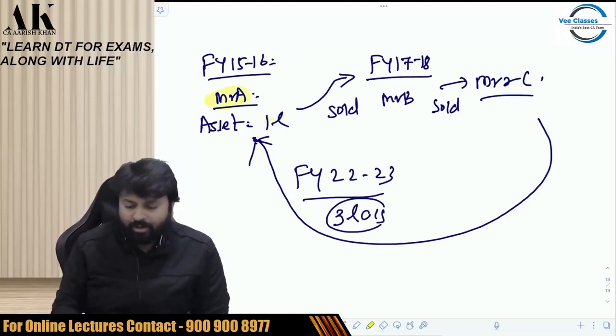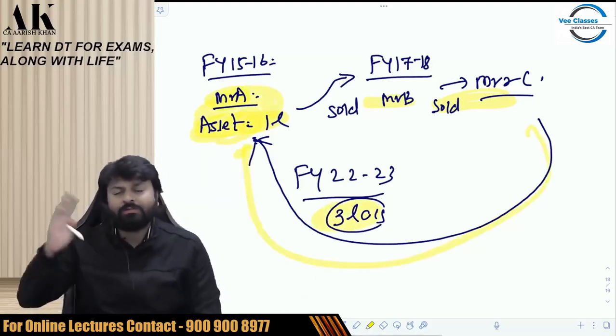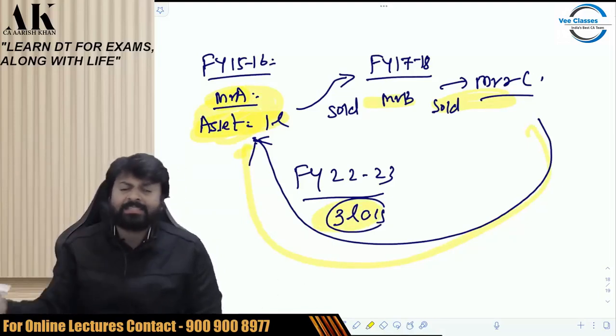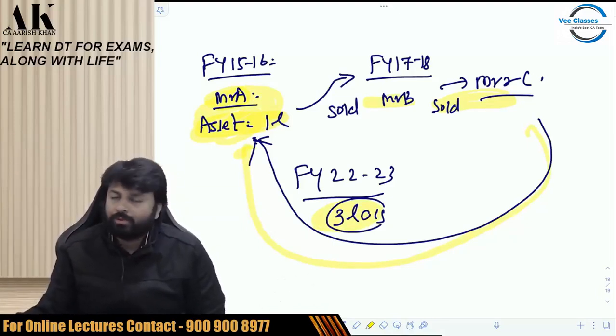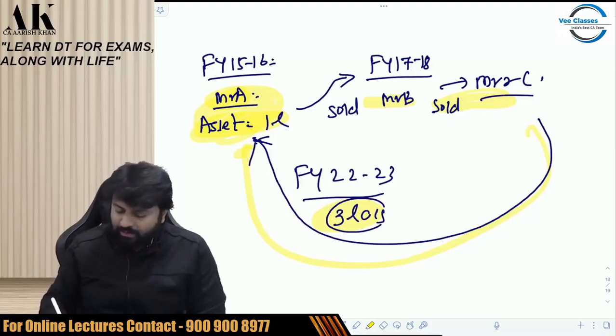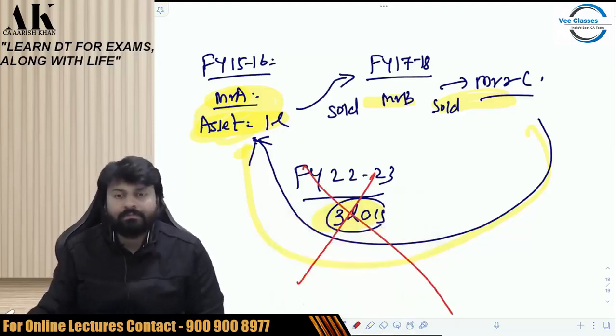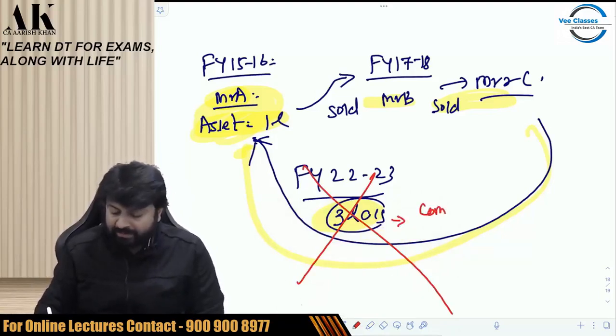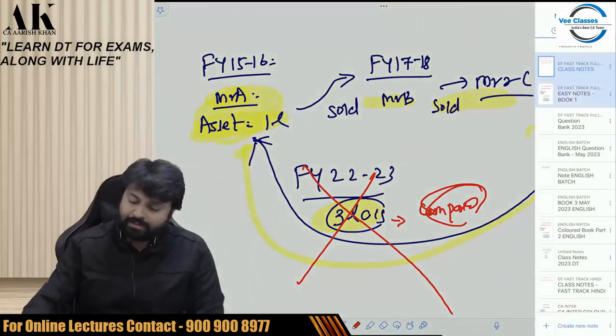So the asset once belonged to Mr. A, then was sold to Mr. B, then Mr. B sold to Mr. C. Then again the same asset is bought from Mr. C by Mr. A in 2022-23 for a very high price. So in that case, the government says that we will not give you the actual cost as 3 lakh rupees. This 3 lakh rupees has to be compared with something else. With which amount does it have to be compared?